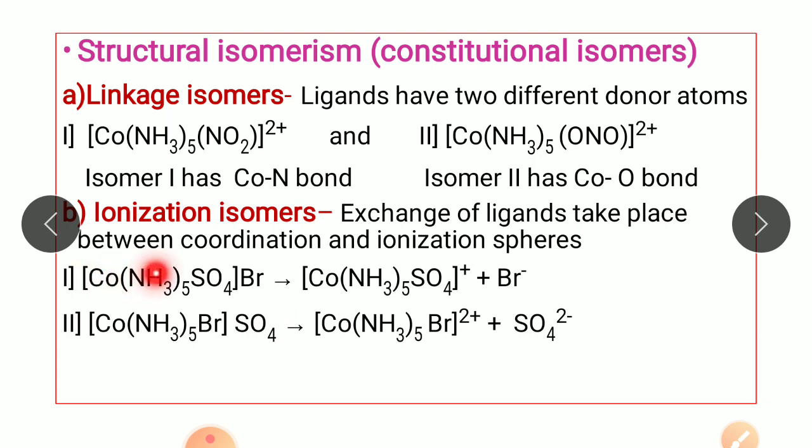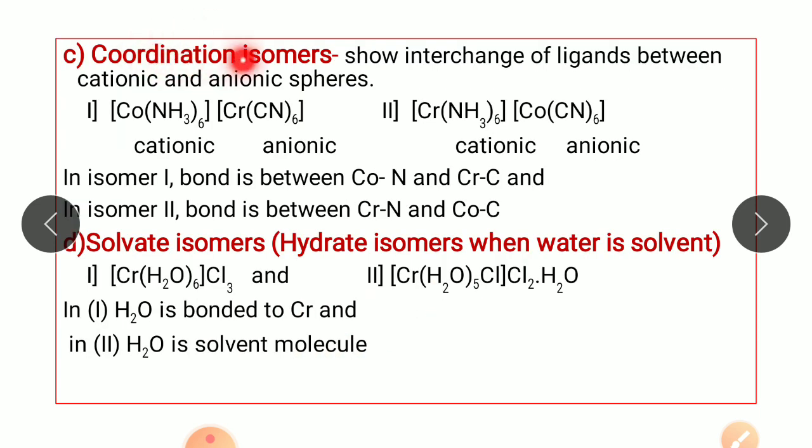So when compound number 1 ionizes, it gives you this complex ion with bromide ion as the counter ion. While when the second complex ionizes, it gives you this as a complex ion and sulfate ion as the counter ion. So these complexes in solution ionize to give different ions, and hence these are examples of ionization isomers.